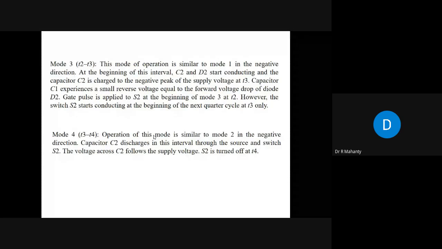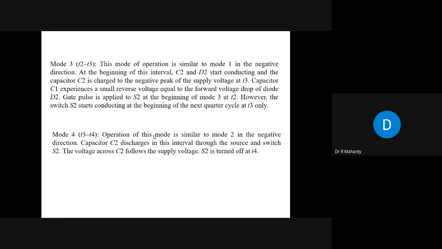Similarly, in the negative half cycle, what is happening in mode 3? This mode of operation is similar to mode 1 in the negative direction. At the beginning of this interval, C2, D2 start conducting, and the capacitor C2 is charged to the negative peak of supply voltage at T3. Capacitor C1 experiences a small negative reverse voltage equal to the forward voltage drop of diode D2. Gate pulse is applied to S2 at the beginning of mode 3 at T2. However, the switch S2 starts conducting at the beginning of the next quarter cycle T3 only.